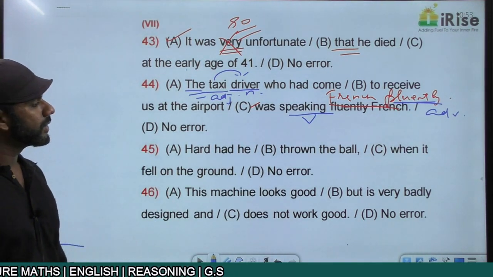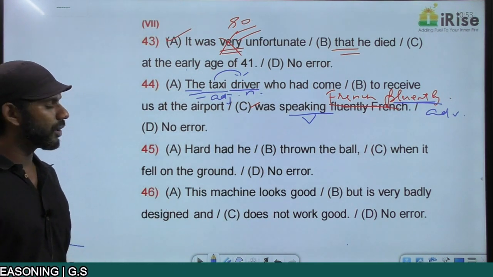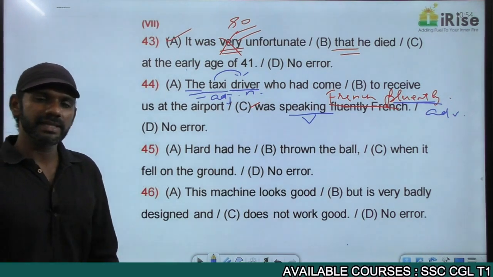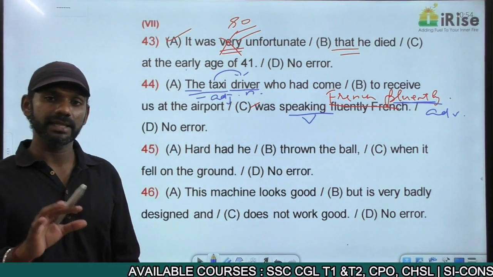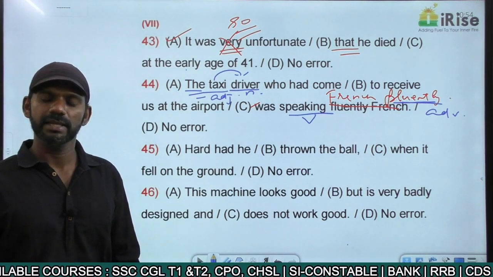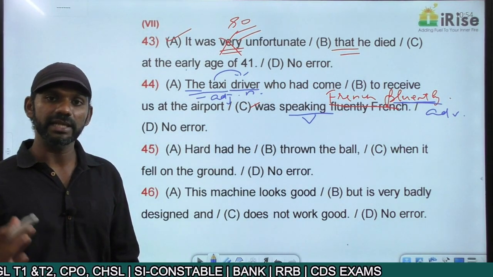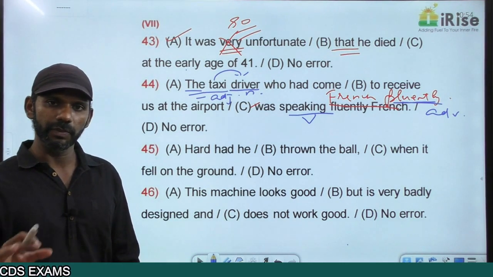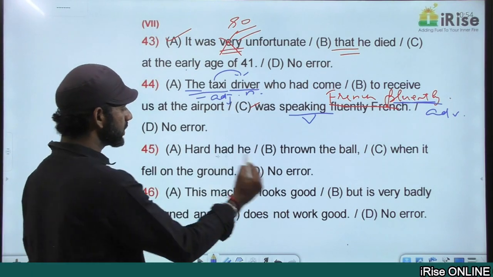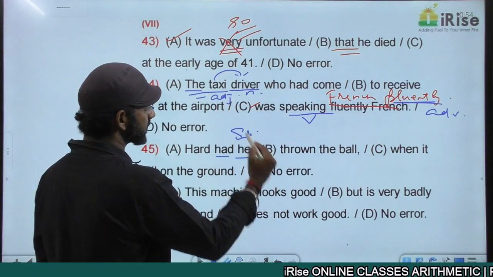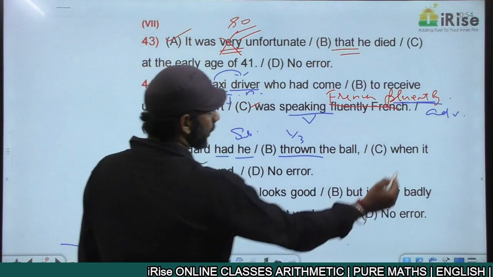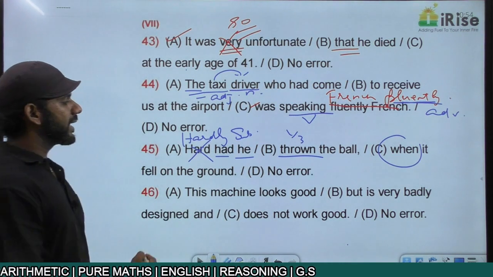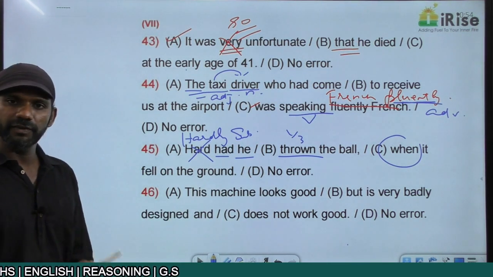Hard had he thrown the ball when it fell on the ground. It cannot be hard, it must be hardly. We discussed the rule regarding hardly sentences in conjunctions. Hardly had subject V3 followed by when, or hardly did subject V1 plural followed by when. Had he thrown, had plus subject is he, thrown is V3, followed by when. So it cannot be hard, it must be hardly. Hardly had he thrown the ball when it fell on the ground.